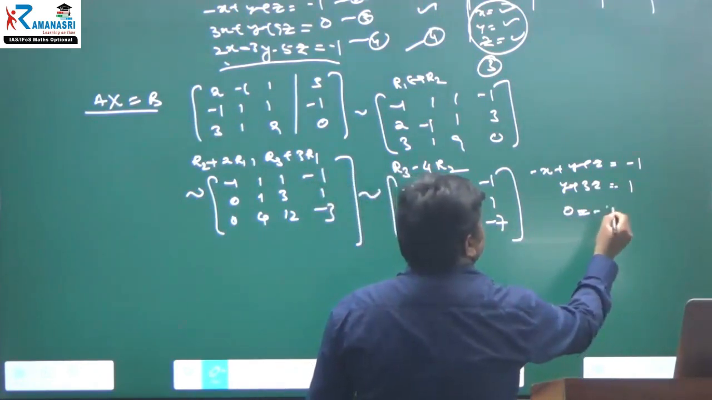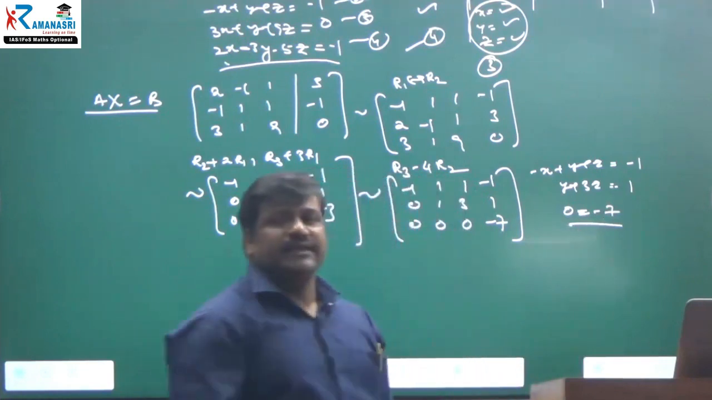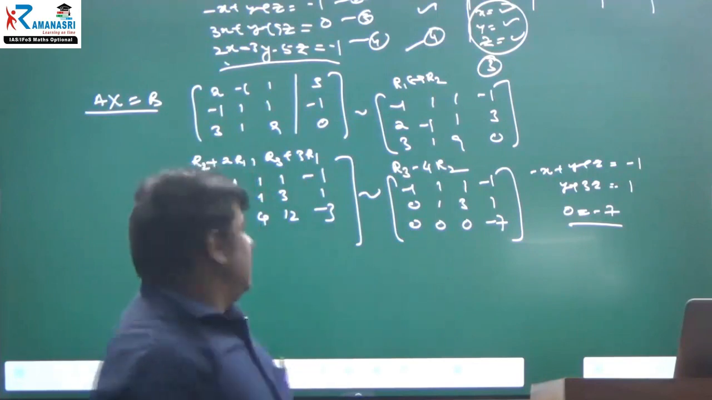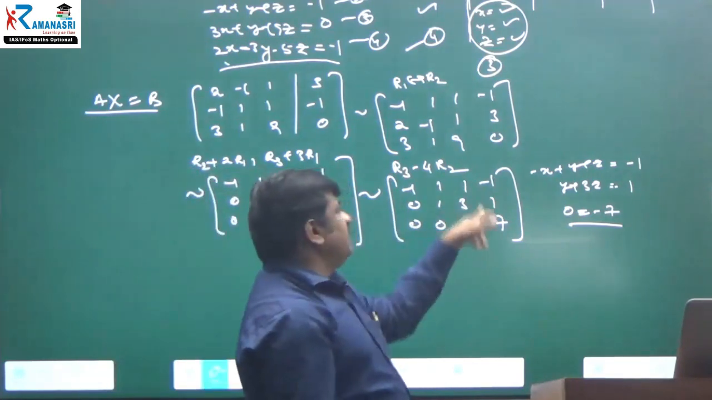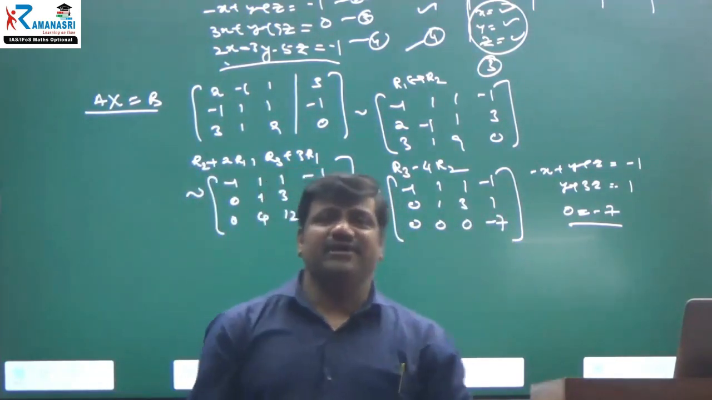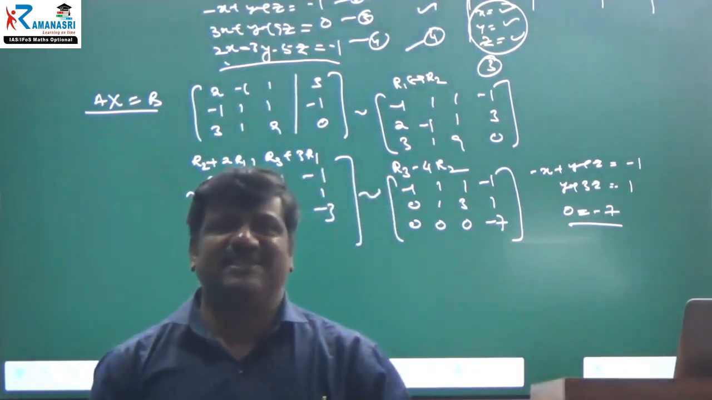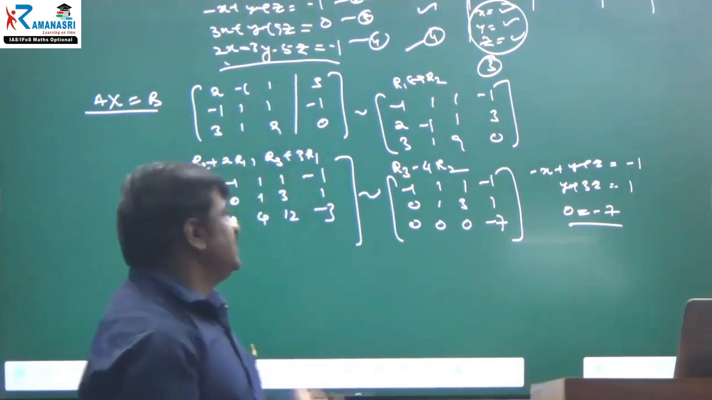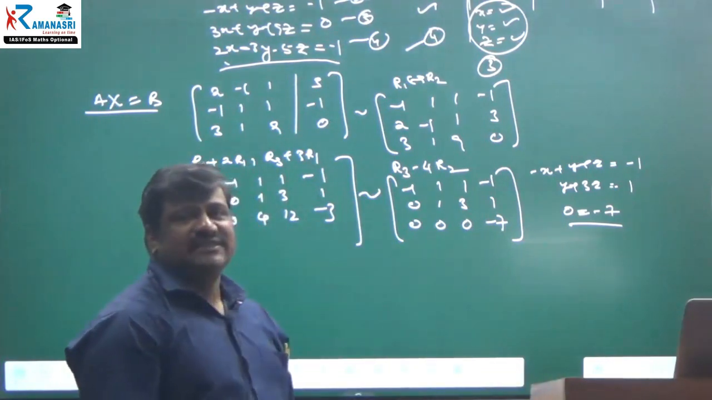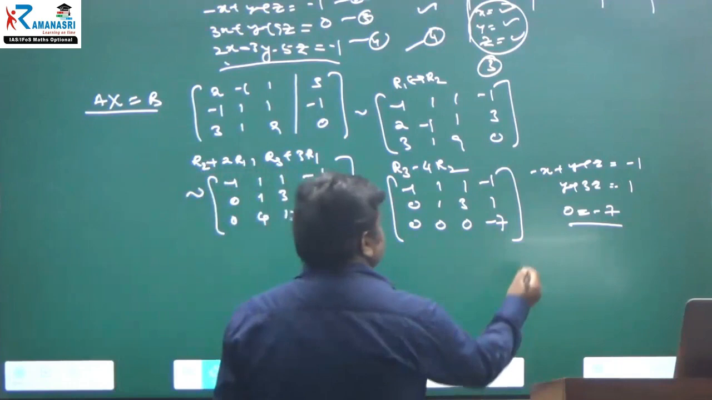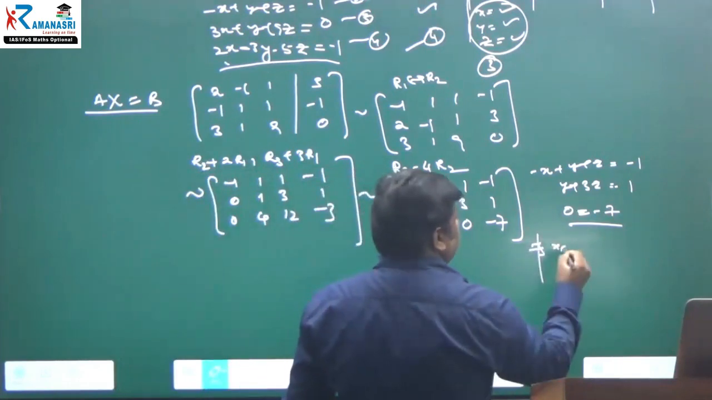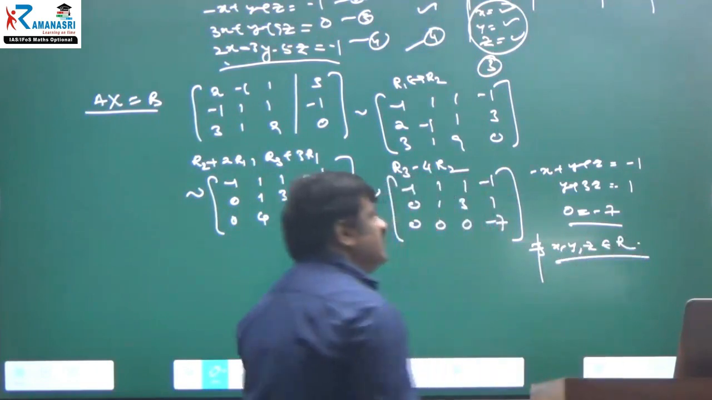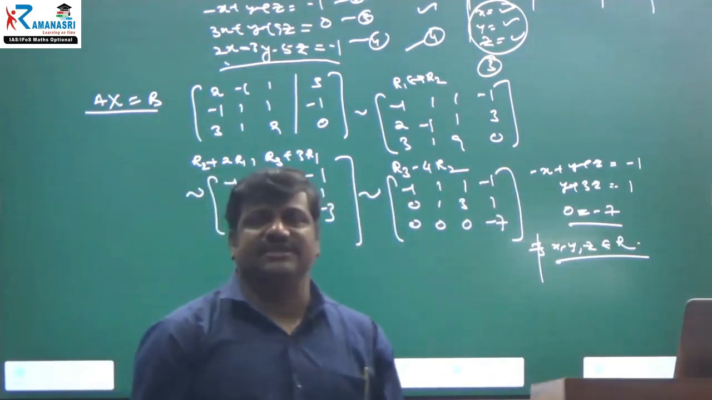This is inconsistent. Or rank of A is 2, which is less than rank of augmented matrix, 3. 2 less than 3, which is inconsistent. You cannot find the scalars. There doesn't exist x, y, z belonging to real numbers. The system of linear equations is inconsistent. That is the main point.